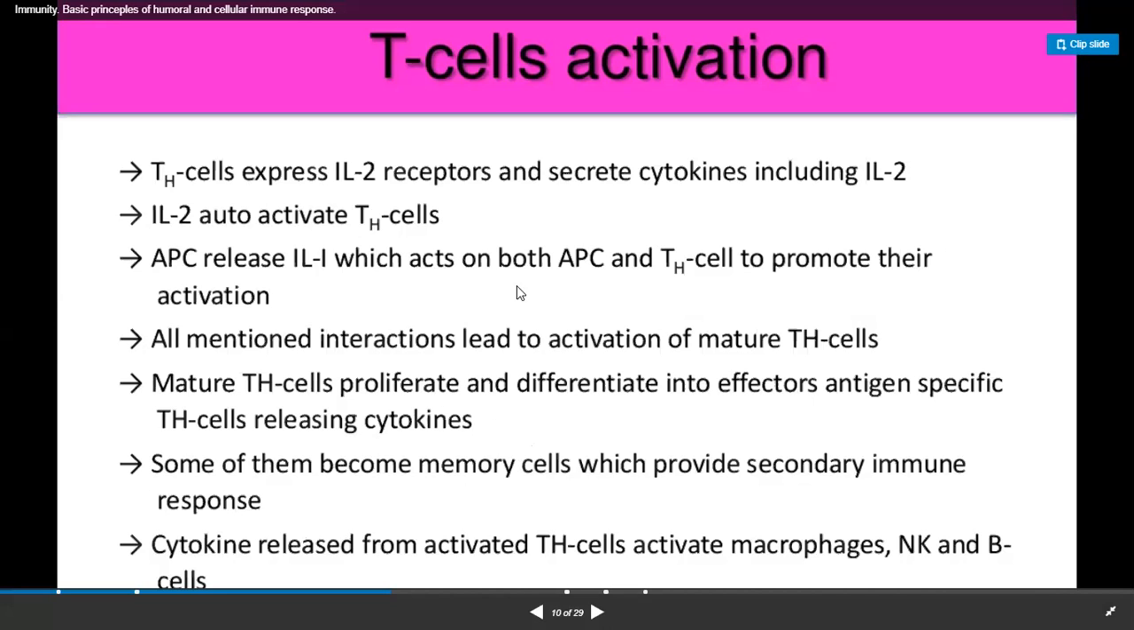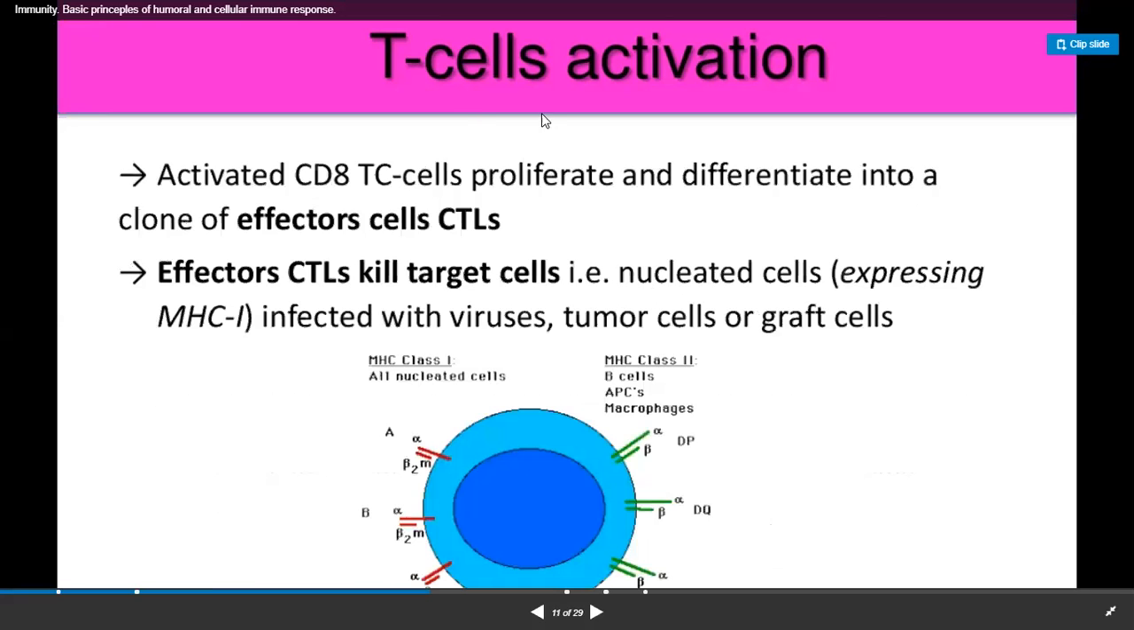Similarly, these cytokines can also activate macrophages, natural killer cells, and B cells. Okay, these cytokines, which are released from the T helper cells, have an important role in activation of macrophages, natural killer cells, and B cells. What does this line indicate? This line indicates that T cells have a central role in the activation of macrophages, natural killer cells, and B cells. So now